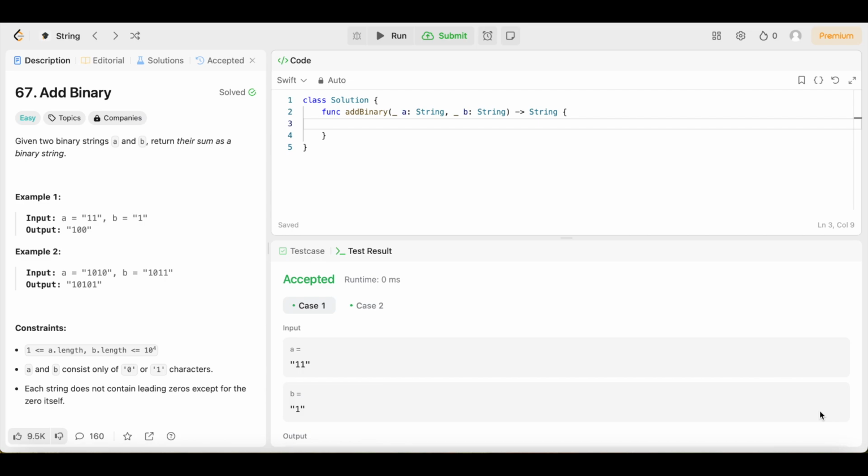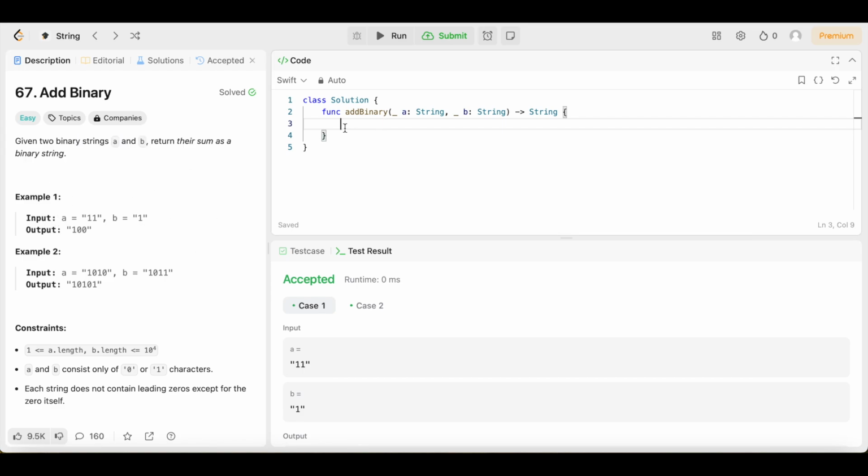So let's get into the problem, y'all. And today we have question number 67, Add Binary. The difficulty level is easy, so if you've been on this channel before, you already know we're going to keep the solution as simple and easy to understand as well, because we're all here to learn something, and if you write code that you don't understand, it's kind of hard to learn from something that you don't understand, y'all. So we want everybody to understand so everybody can learn. So let's see what the question says. It's pretty simple. All it says is given 2 binary strings a and b, return their sum as a binary string. So let's look at example 1.